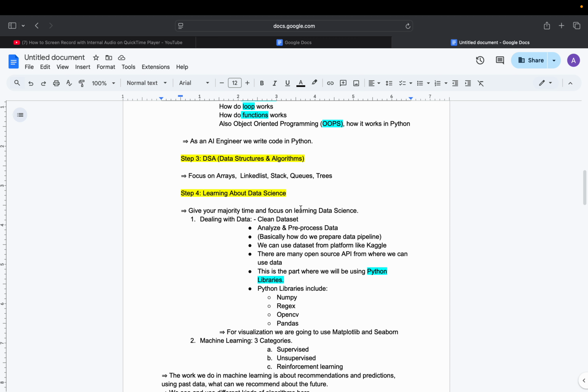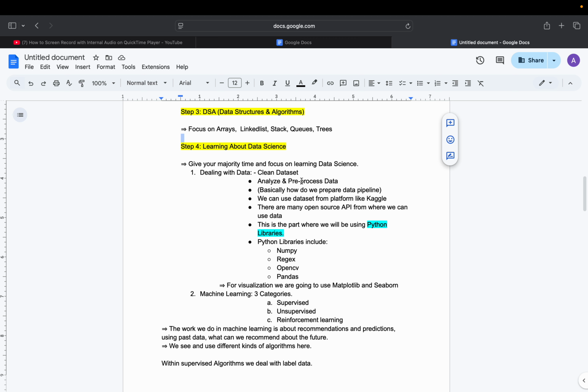And moving on to the third step is learning about DSA, that is data structures and algorithms. You need to focus on arrays, linked lists, stacks, queues, and trees. You need to know these fundamental things. A stack follows what kind of method? LIFO, last in first out. Queues, you need to know these things.